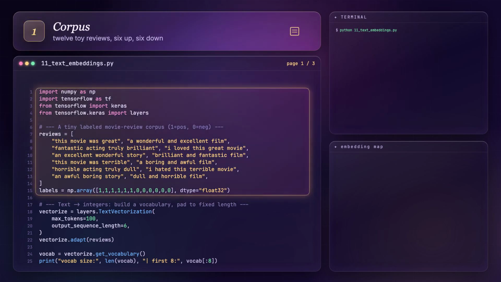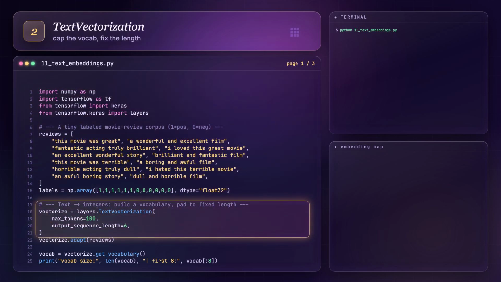Imports and a tiny data set. 12 toy reviews, 6 positive, 6 negative, with labels 1 and 0. Real projects use thousands. 12 is enough to see the mechanism without waiting on a download. The vectorizer, max tokens, caps the vocabulary at the 100 most frequent words. Output sequence length equals 6, so every review becomes exactly 6 integers. Short ones get padded with 0, long ones get truncated. Fixed length is what lets us batch.